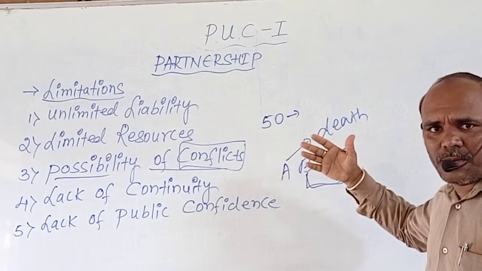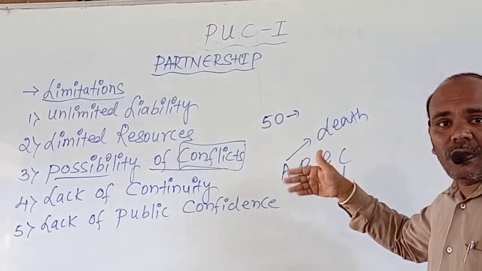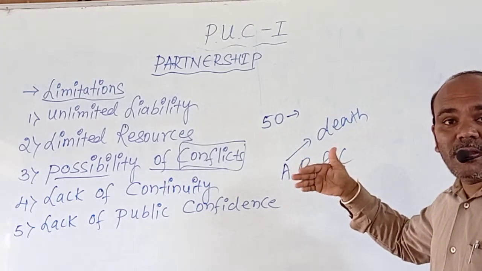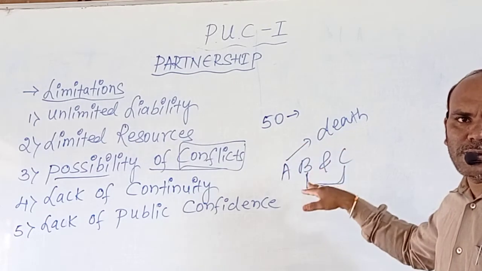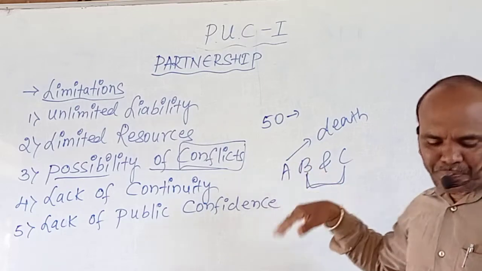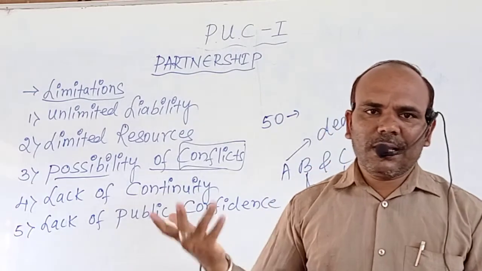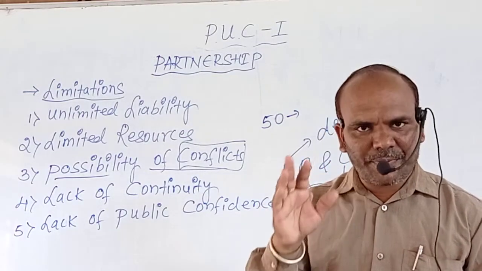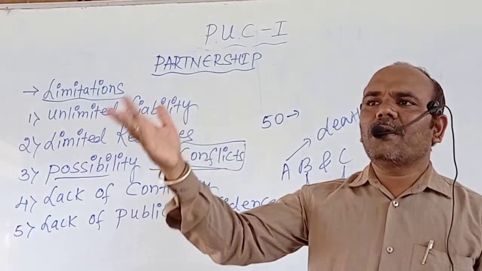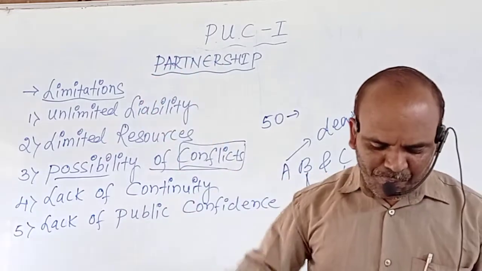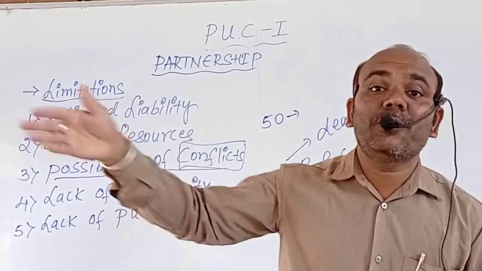Or there may be chances of insolvency, bankruptcy of that firm, or imprisonment. The physical ailment of a person may affect the partnership form of business organization. So this is also one of the drawbacks of lack of continuity, because there are n number of partners, the limit being 50. So differences of opinion may come up at the death of any one partner among themselves. However, the remaining partners can enter into a fresh agreement if they want to continue that business.